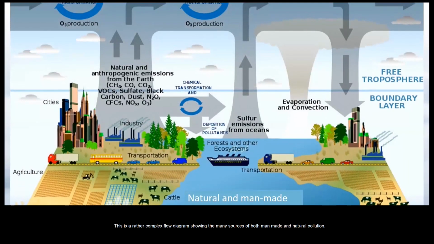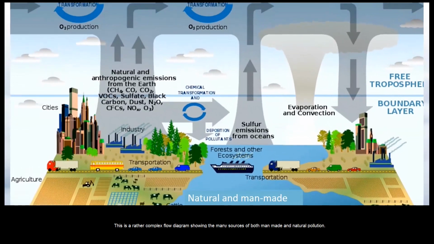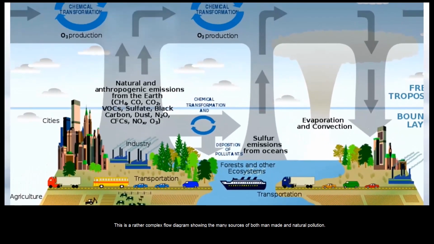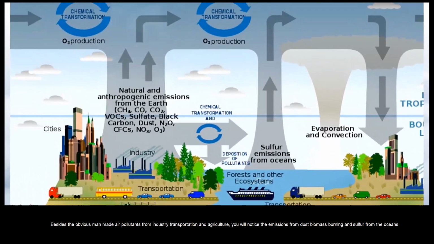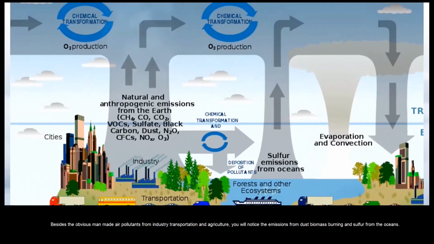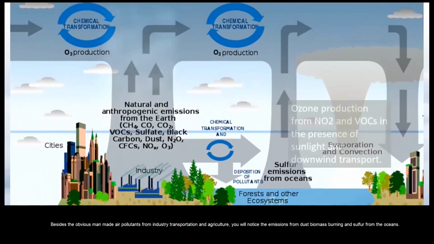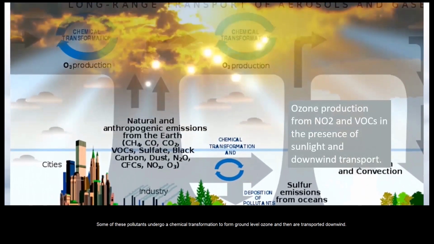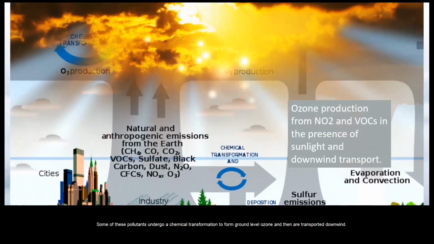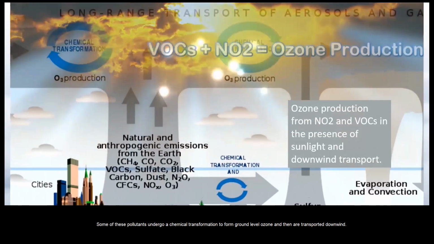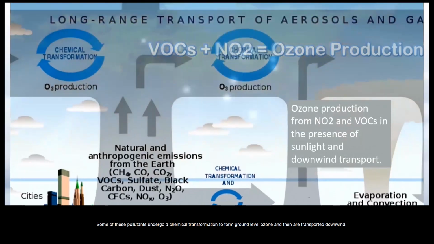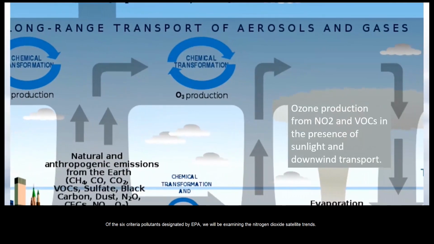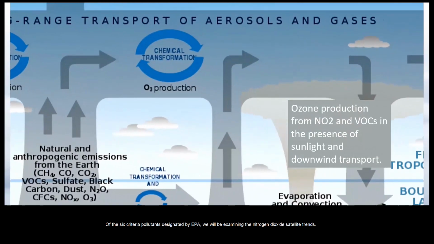This is a rather complex flow diagram showing the many sources of both man-made and natural pollution. Besides the obvious man-made air pollutants from industry, transportation, and agriculture, you will notice emissions from dust, biomass burning, and sulfur from the oceans. Some of these pollutants undergo a chemical transformation to form ground-level ozone, and then are transported downwind. Of the 6 criteria pollutants designated by EPA, we will be examining the nitrogen dioxide satellite trends.